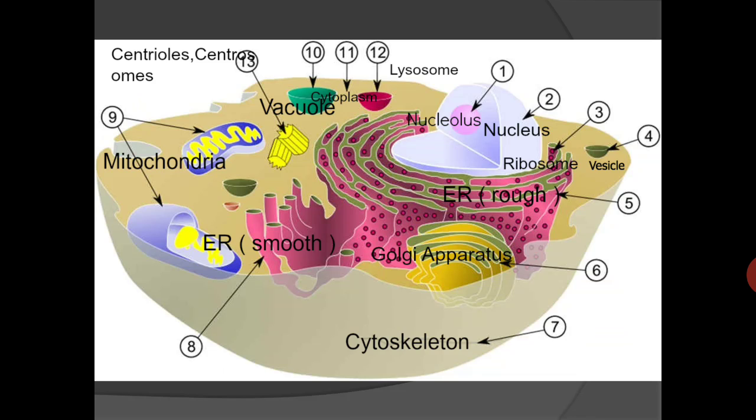This is the typical structure of an animal cell. You can see here no cell wall is there, only the plasma membrane is there, but the Golgi apparatus is also there, cytoskeleton is also there, lysosomes or the suicidal bags are also there. But one very unique characteristic is that the centrioles are present in the central portion, which were absent in the plant cell.